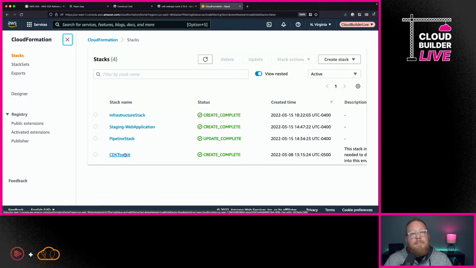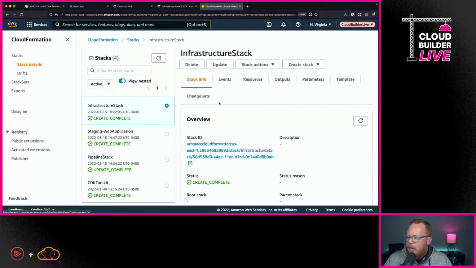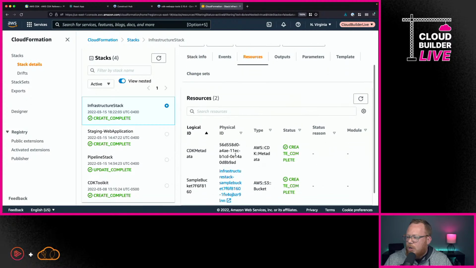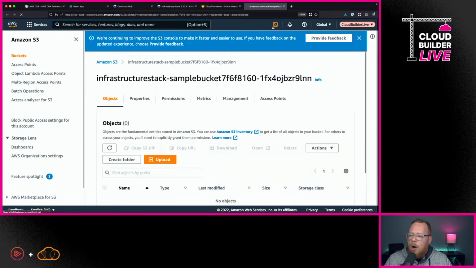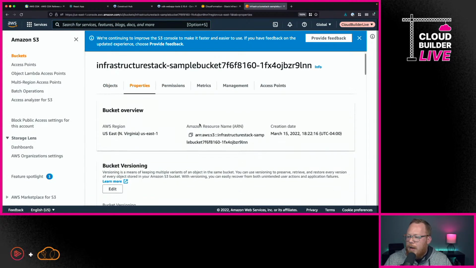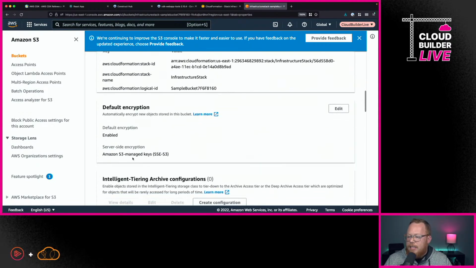But you'll also notice down here at the bottom that we have CDK Toolkit. This is what gets created when we bootstrap. So we don't have to touch this again, but this is what's there to support the CDK. If I go under my infrastructure stack and go under resources, we can see here is our bucket. If I click on this, it takes us to our bucket within S3. And if I go under properties, you'll even notice we've got this AWS S3 managed encryption, just like we configured within the CDK. So we've actually gone through the whole process of deploying our first stack with the CDK.